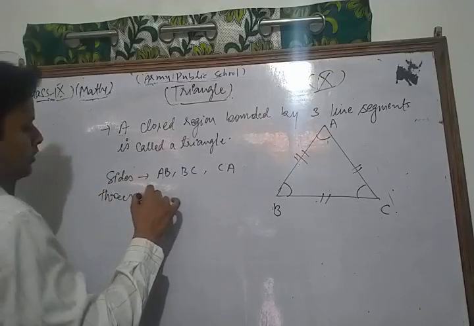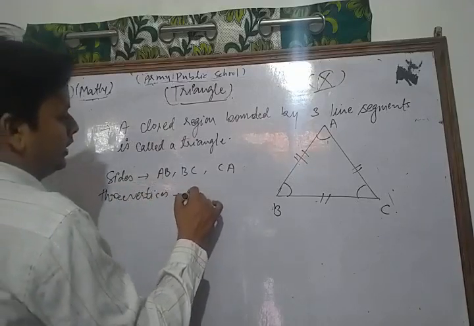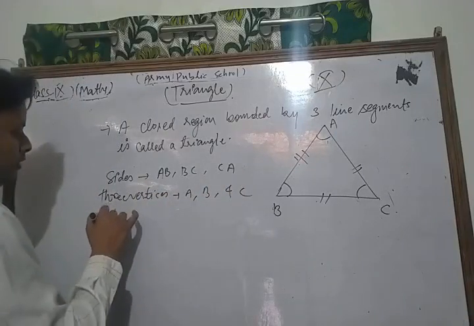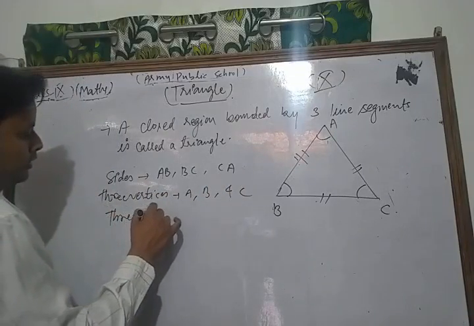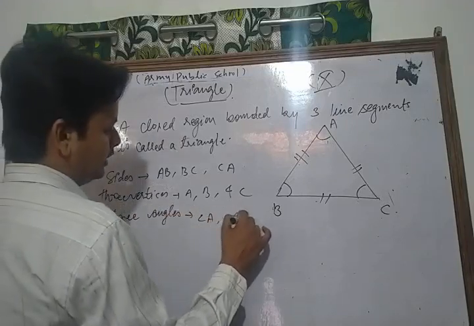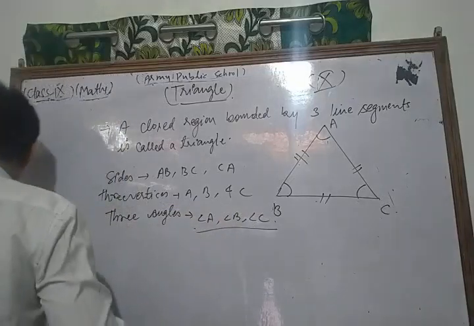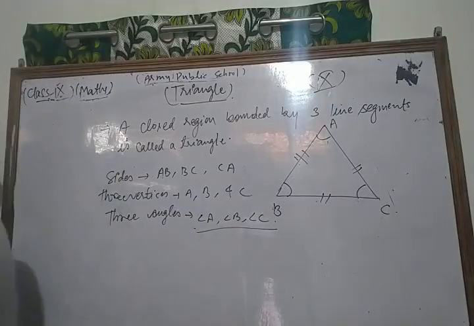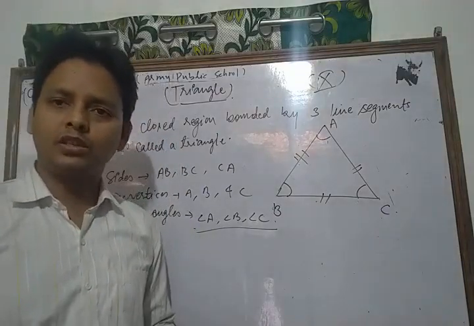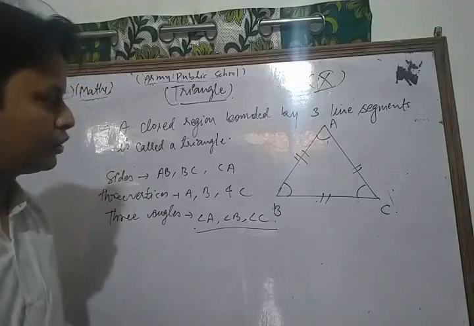It also has three vertices, A, B, and C, and it also has three angles: angle A, angle B, and angle C. A triangle has three vertices and three angles. Okay, so this is the concept of a triangle.